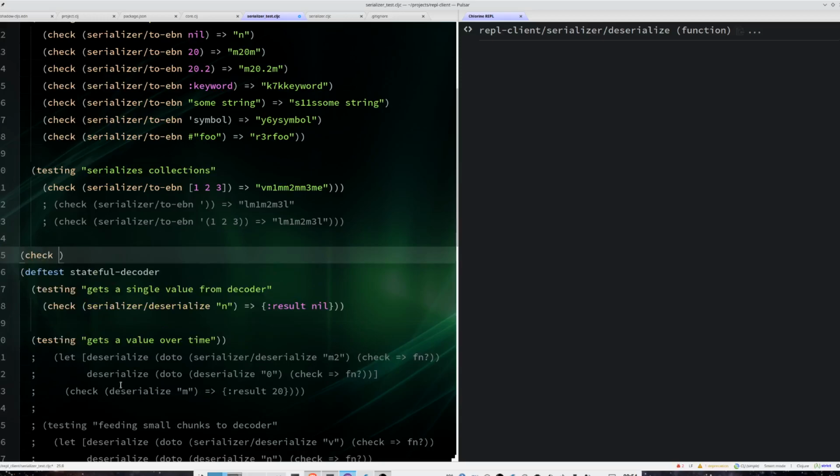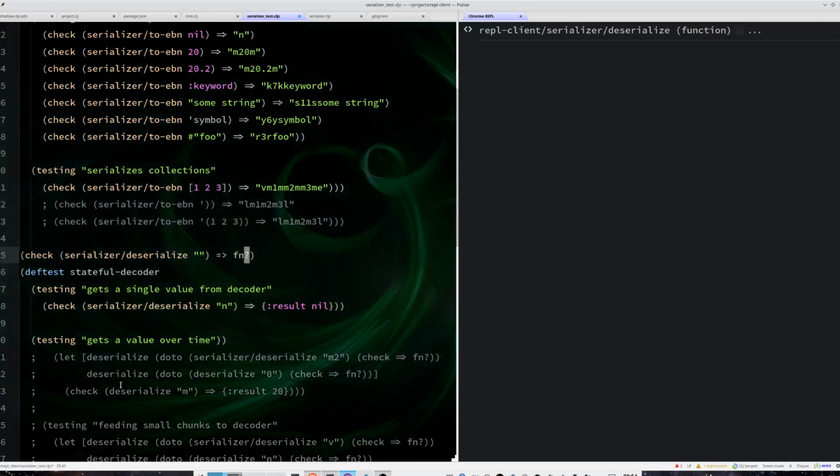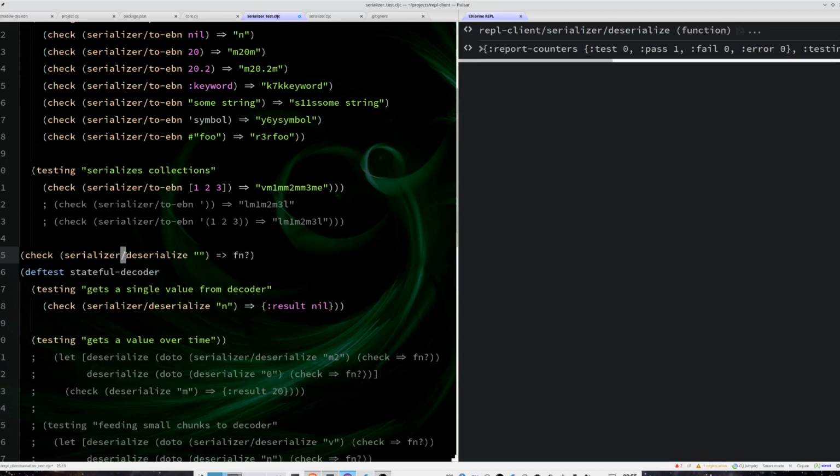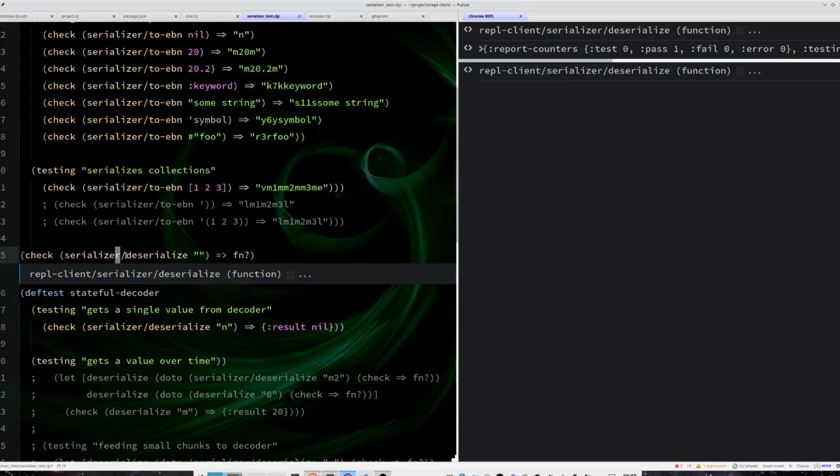I want to check that a deserializer that tries to deserialize an empty string returns a function. So here I can check that it's a function, and what I actually want is also to return this in some way to my next step.